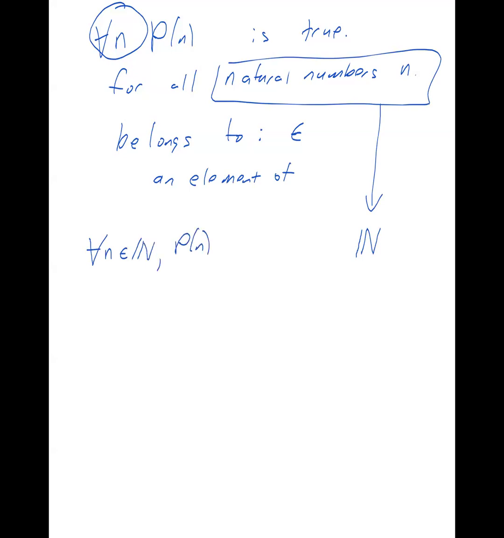P of n. And the word "true" isn't used for something that's a logical output, because that just means for all n, and then this is the output or whatever. For all n, P of n. For all of n that are in the natural numbers. Now that looks like Greek, right? Because it is basically Greek. But it's very useful though, because you can express things more precisely than before when you have those kinds of notations.